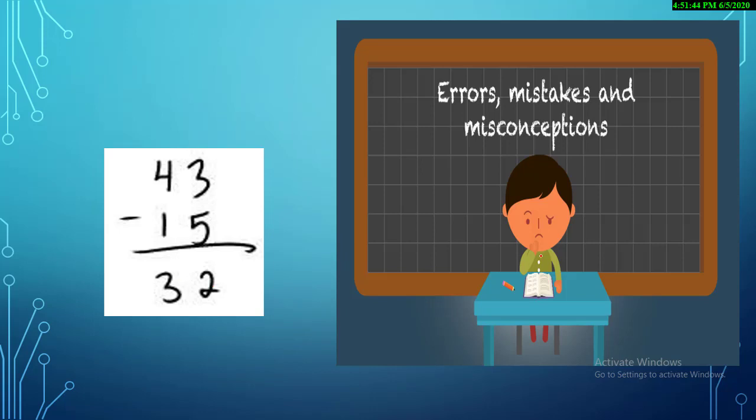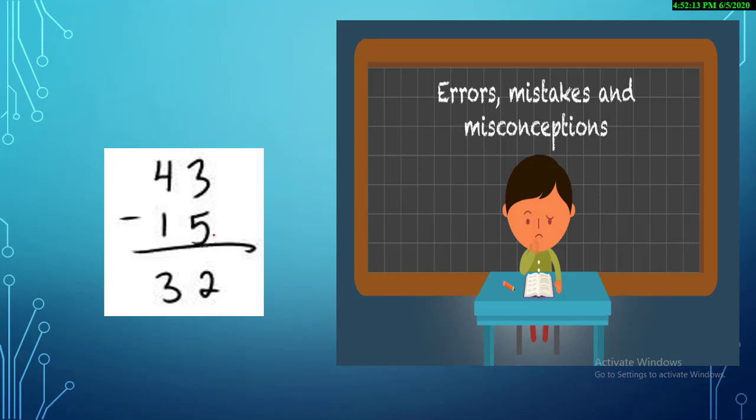What the student did, this child is very worried. Look at his face. He's so worried because first of all he's making mistakes and secondly he doesn't know how to solve it. The teacher gave him a question, 43 minus 15, and what he did, he subtracted 3 minus 5, answer is 2. Oh, how can he do it? How can he do it? This is totally wrong. You can also understand this.